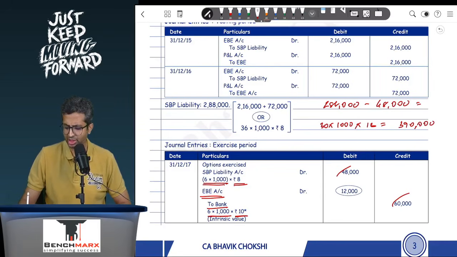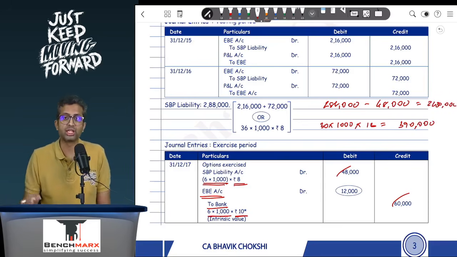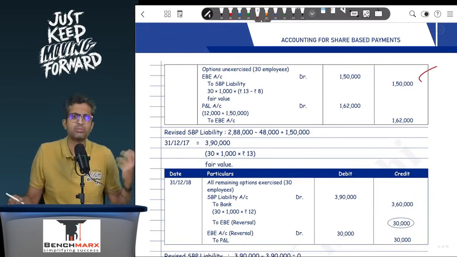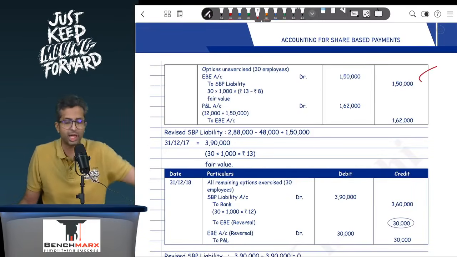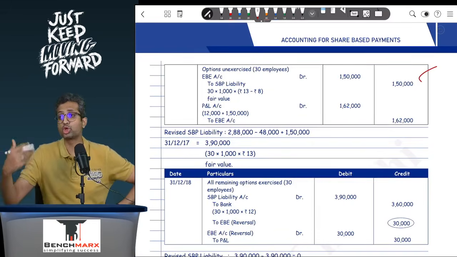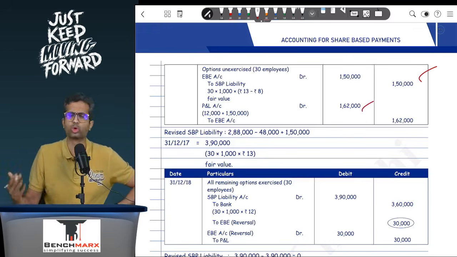Now in your ledger, you were showing this as 2,40,000, which is now going to be 3,90,000, and hence there is a 1,50,000 additional SBP liability. So you'll credit the SBP liability. What will you debit? Again EB in the profit and loss account. Why EB? Because this additional payment, if it actually happens, will also go to the employees, and hence EB account debit to SBP liability at 1,50,000, and hence your total amount that goes in the EB is 1,50,000 plus 12,000, that is 1,62,000 will go to the PNL.